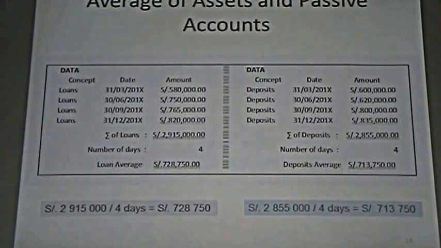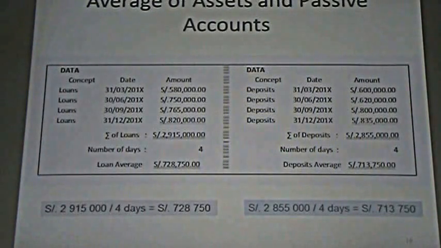You can see an amount that you have at the end of these three trimesters. And we want to know what is the average, how much we have lent on average during this period.